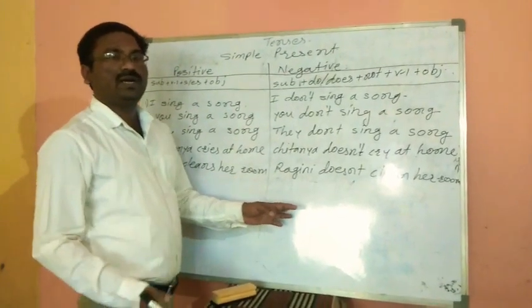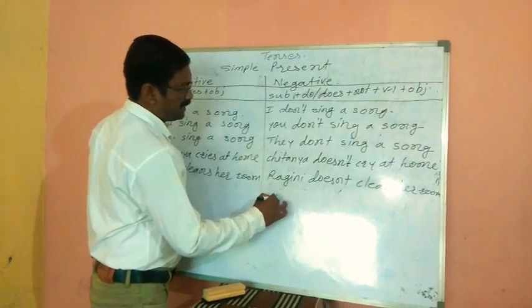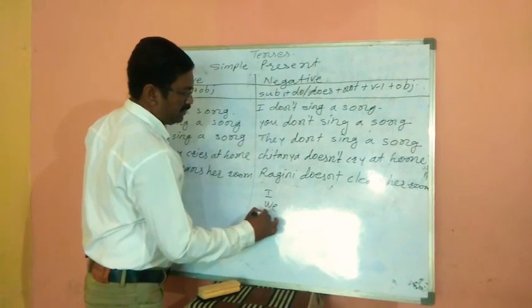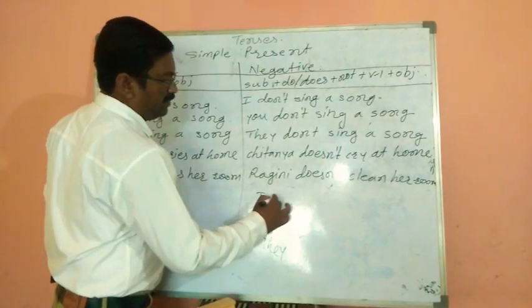Where to use do and does: with subjects I, we, you, they, we use do.